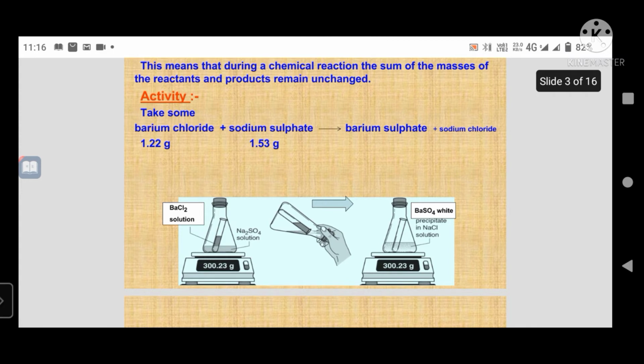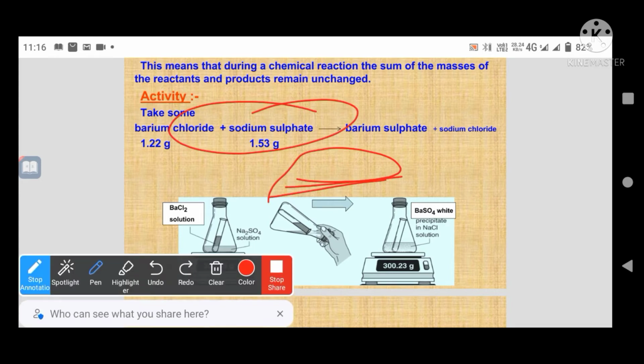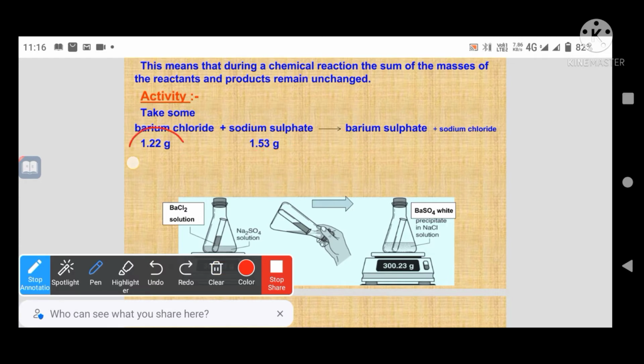First, we are taking barium chloride, BaCl2, 1.22 gram, plus sodium sulfate, Na2SO4.